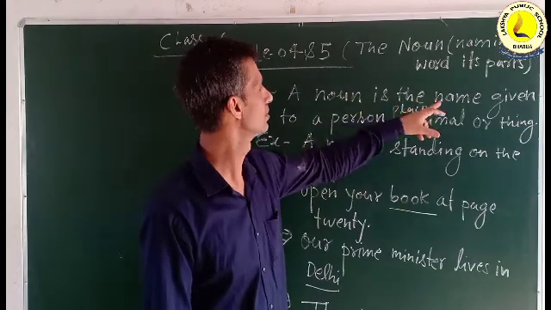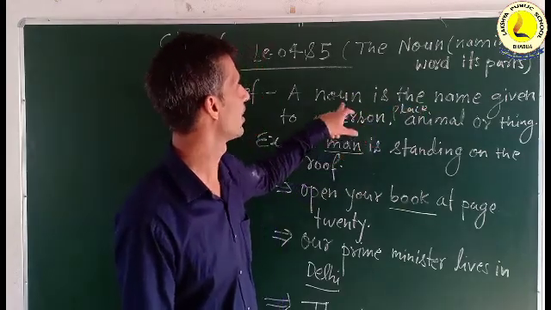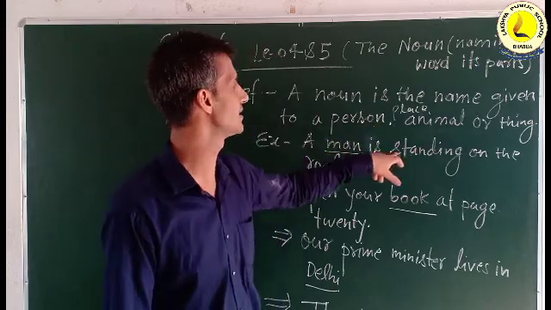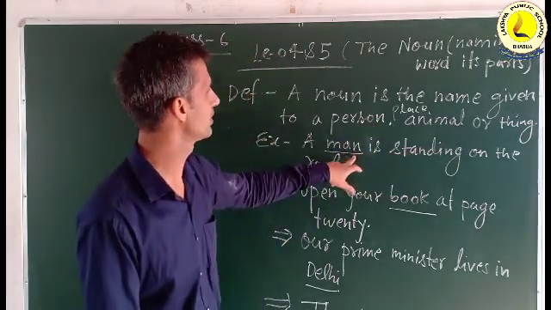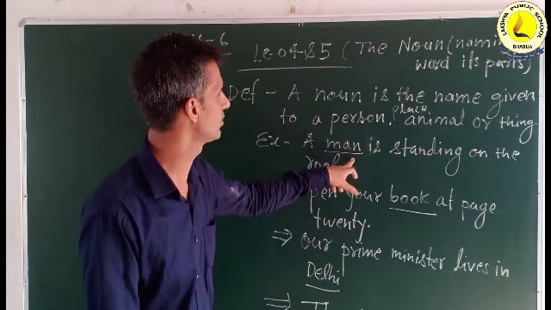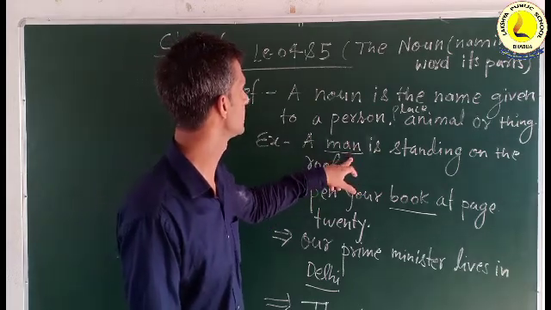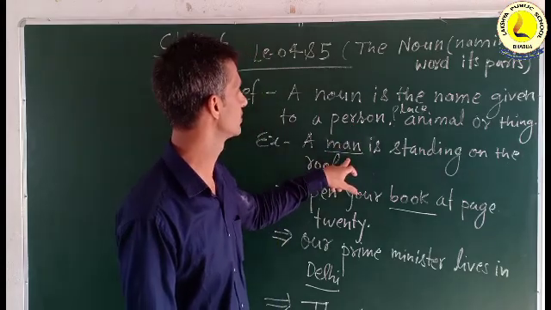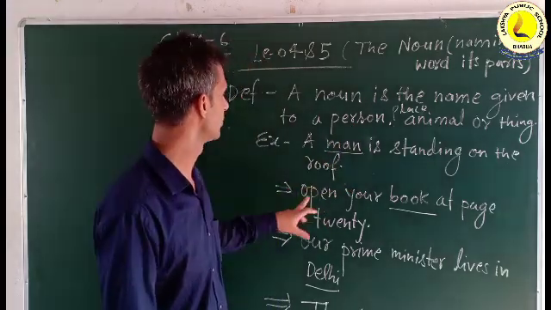According to your definition, a noun is the name given to a person. So if we select man, it is a noun, because man is here as a person.